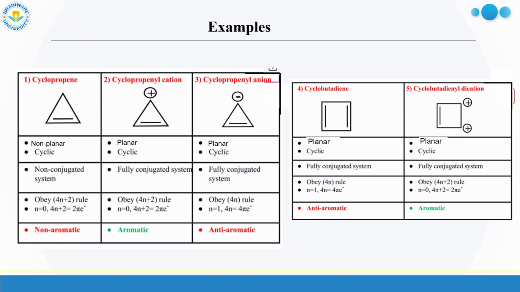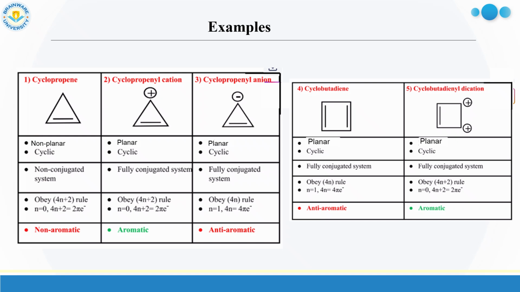And in case of cyclopropenyl cation, it obeys the 4n plus 2 pi rule, and in case of cyclopropenyl anion, it obeys the 4n pi rule. So cyclopropene is non-aromatic, cyclopropenyl cation is aromatic, and cyclopropenyl anion is anti-aromatic.